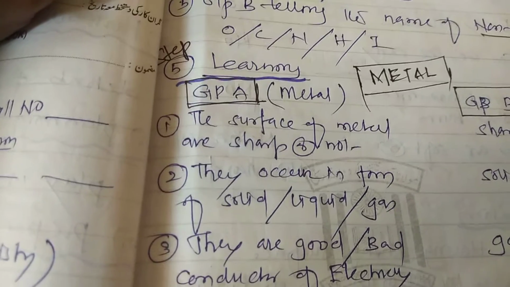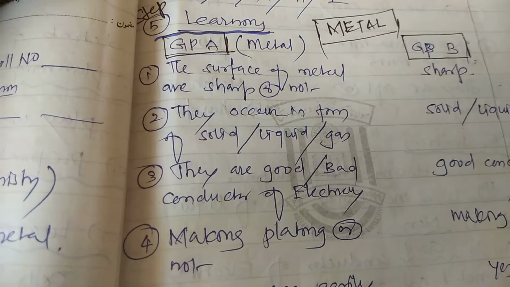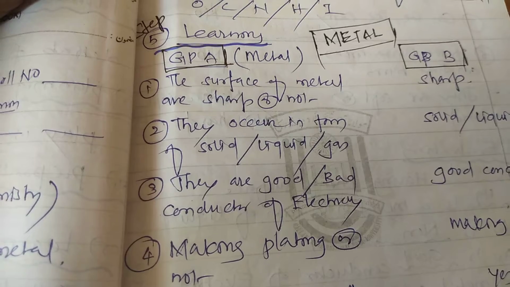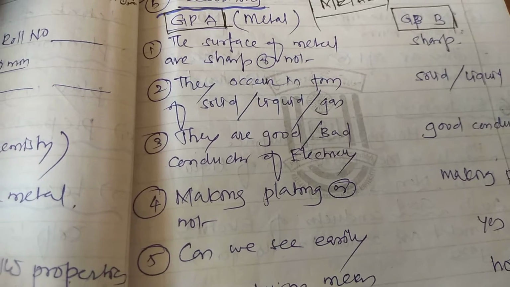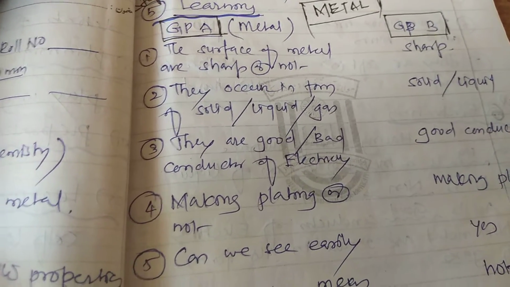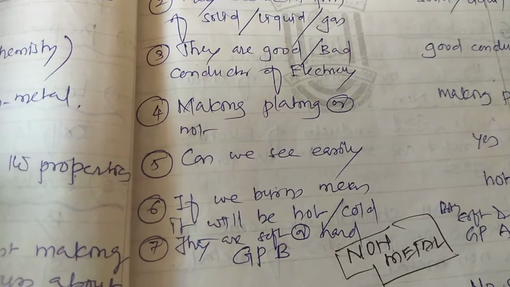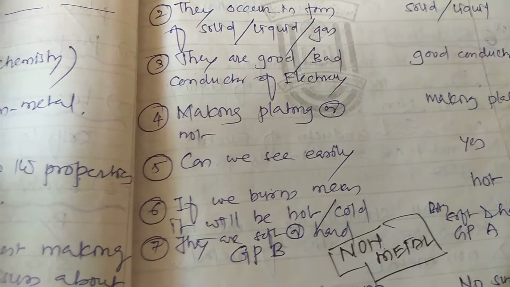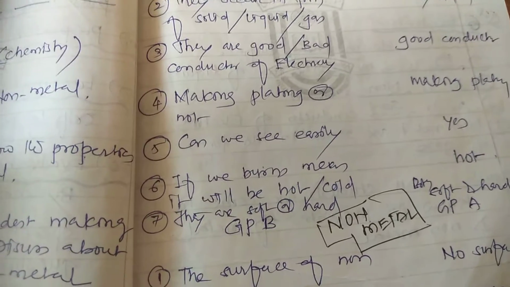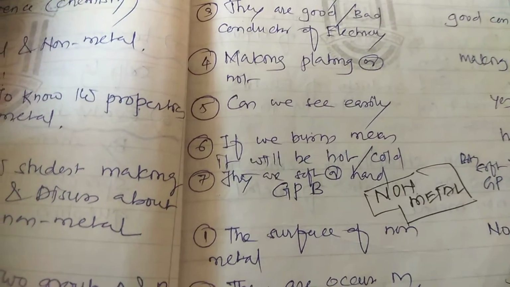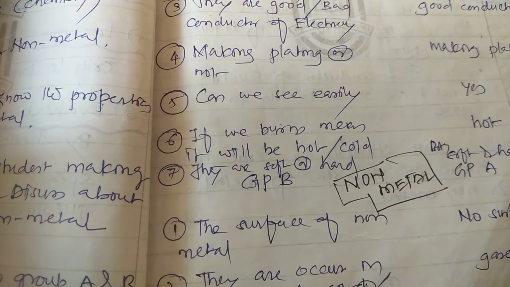First, is the surface of a metal shiny or not? They say yes, it is shiny. Then, do they occur in the form of solid, liquid or gas? They say solid, liquid. Are they good or bad conductors of electricity? They say good conductors. Then, can they be made into plates? Yes. If we burn them, will they be hot or cold? They say hot. Then, are they soft or hard? They say hard.